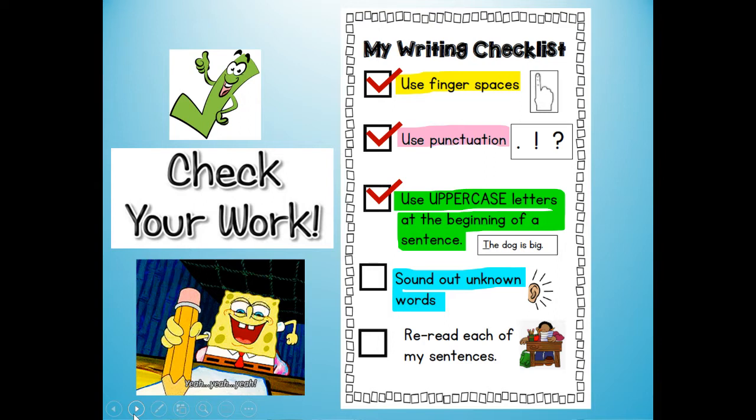Did you write the sounds you heard? And my favorite, did you reread each of your sentences? So if you haven't done all these things, push pause and make sure you have finger spaces, punctuation or periods, uppercase letters at the beginning of your sentences. Make sure you stretch out those sounds and reread each of your 3 sentences. And after you've done that, push play.